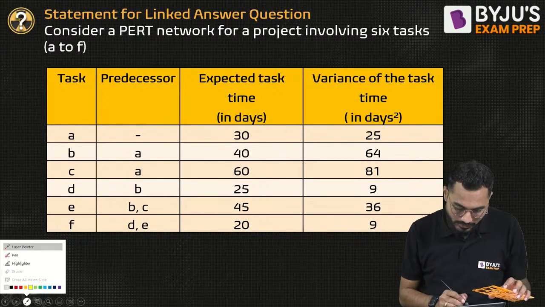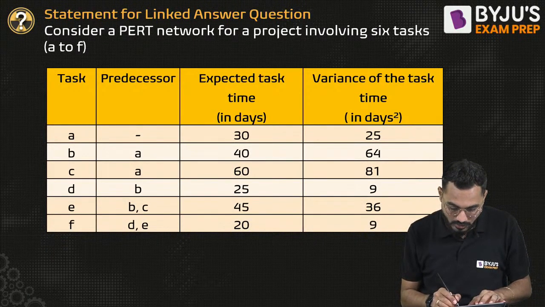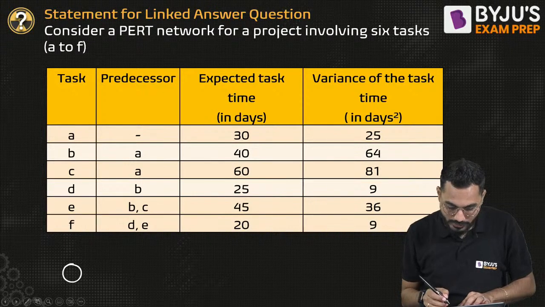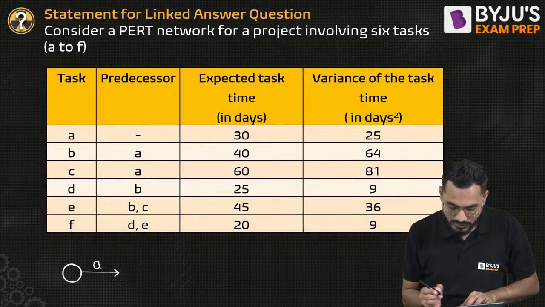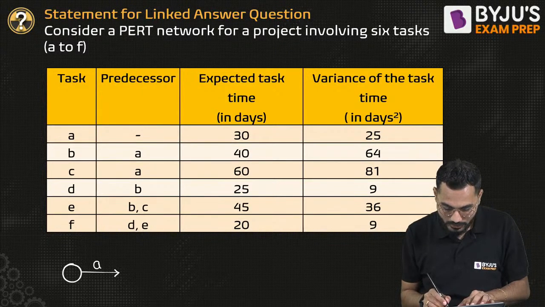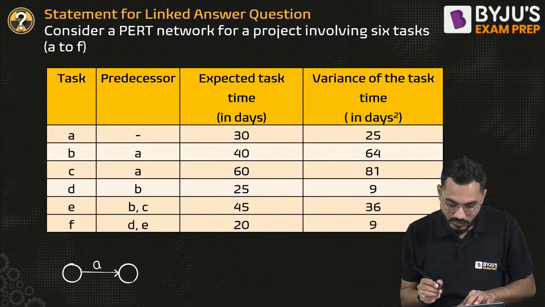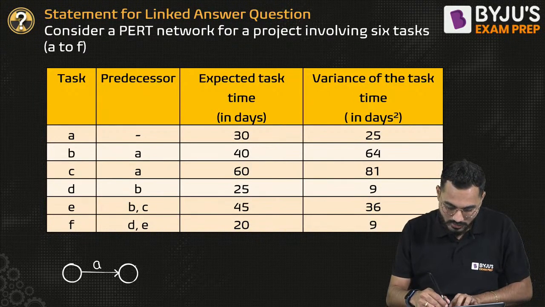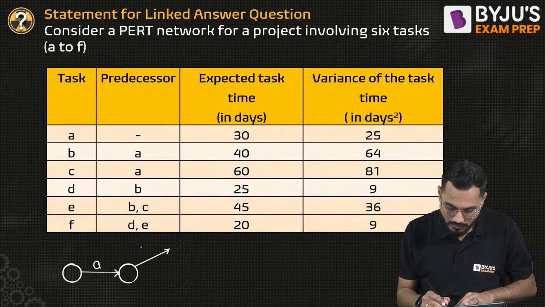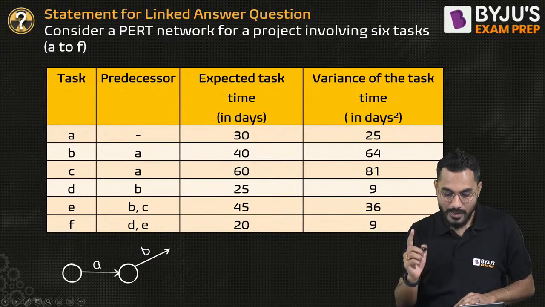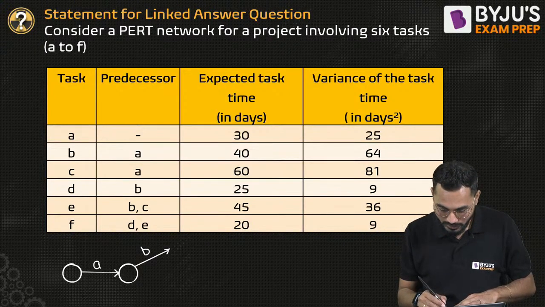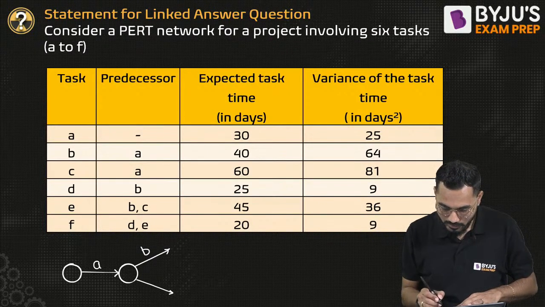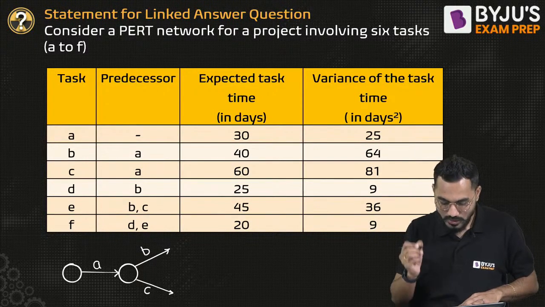How to draw that? Very simple. I'll quickly draw it. There is no predecessor of A, so this will be my first activity. Now who is the predecessor of B? The predecessor of B is A, so we can draw like that, and this will be my B. The predecessor of C is also A. So this is the way we show that the predecessor of C is A.